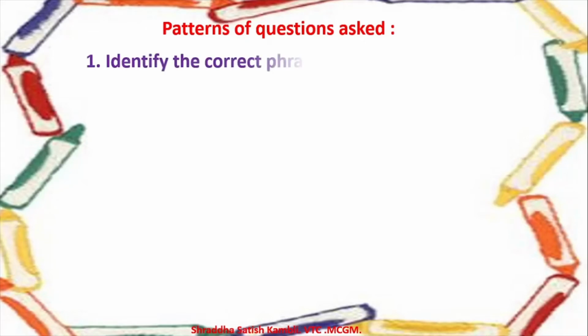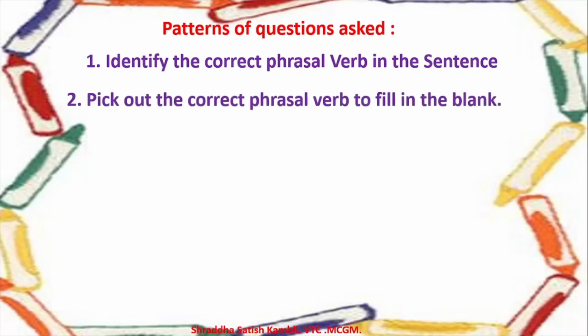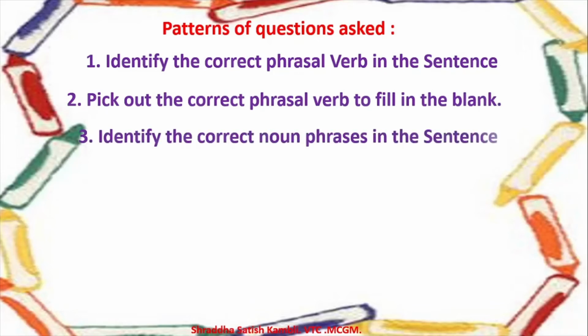So pattern 1 could be identify the correct phrasal verb in the sentence. Pattern 2 could be pick out the correct phrasal verb to fill in the blank. Then you can have identify the correct noun phrases in the sentence.